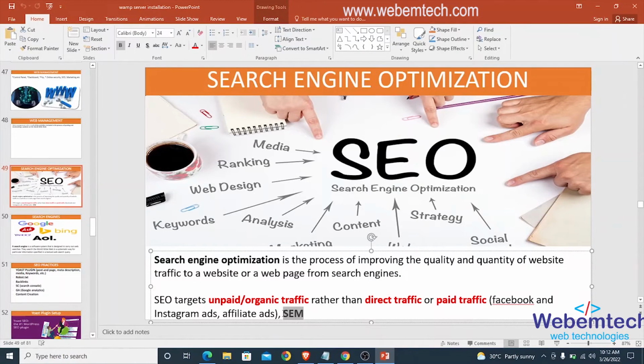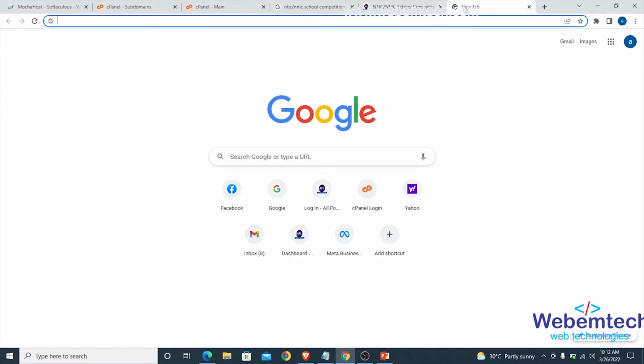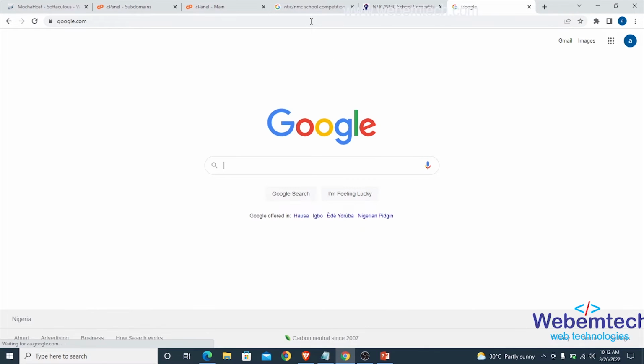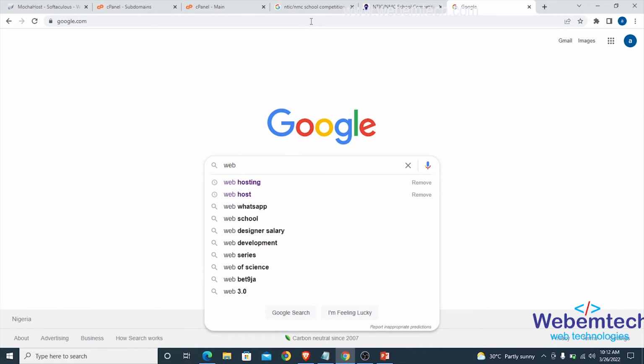And there's also another aspect of paid traffic called SEM, search engine marketing. SEM is the opposite of SEO. The meaning of SEM right here is, take for instance, we go to Google, right? Then we'll search for the word web hosting.